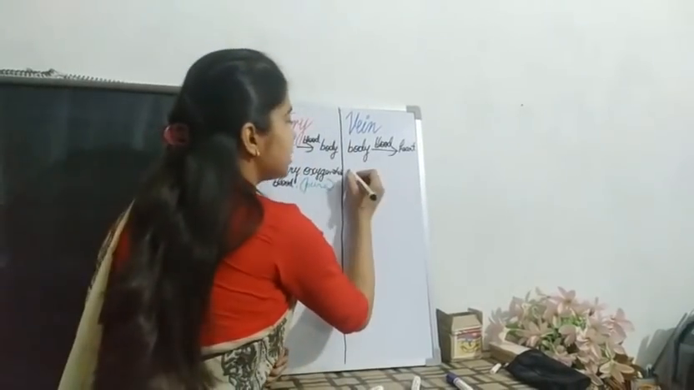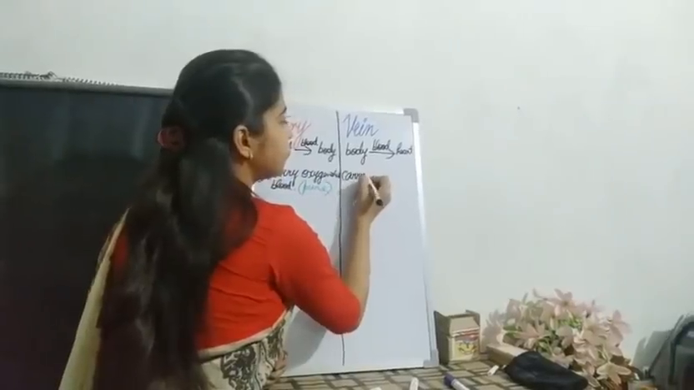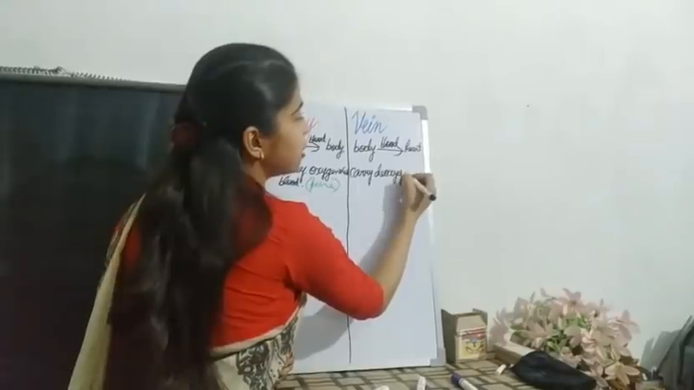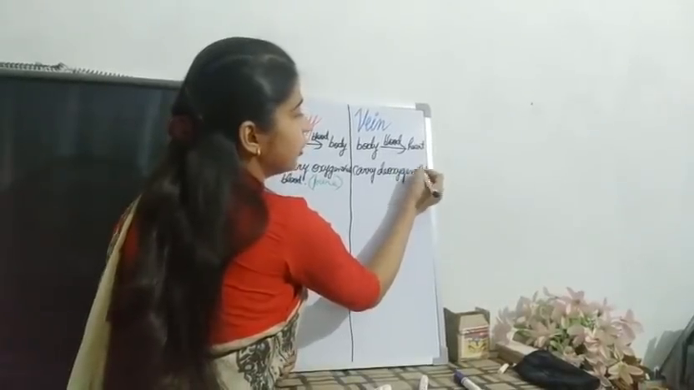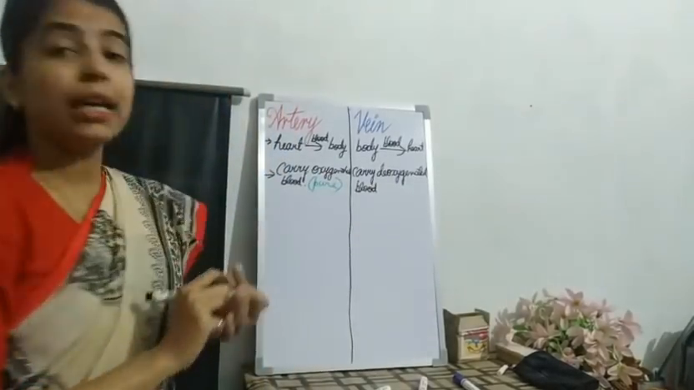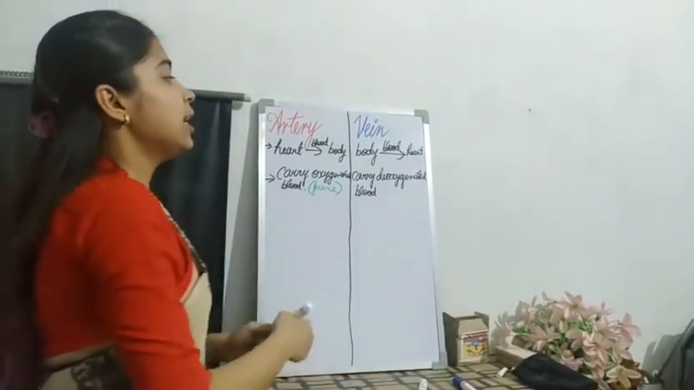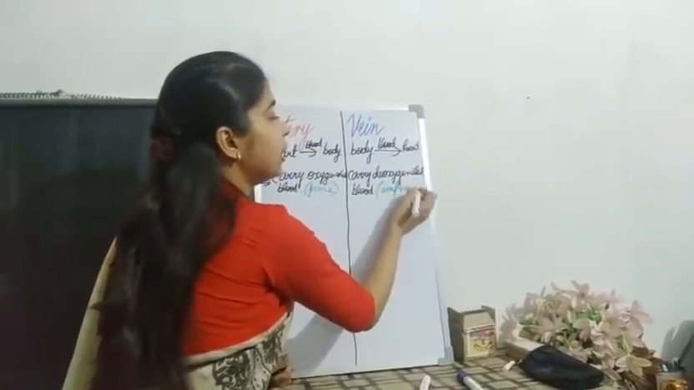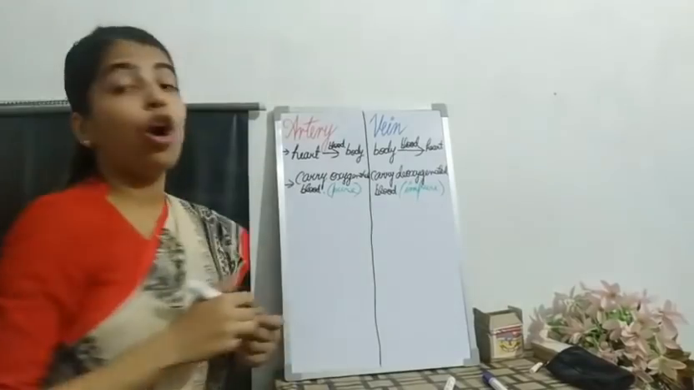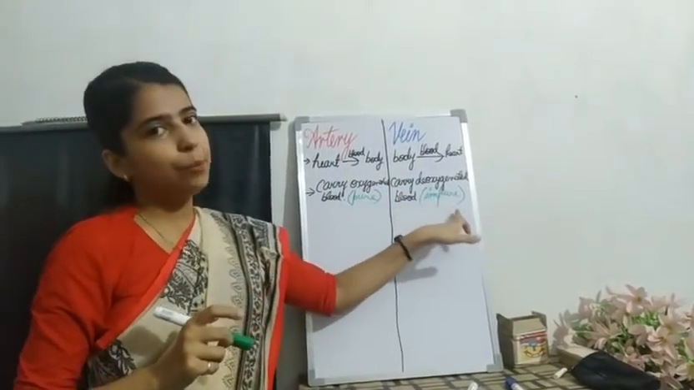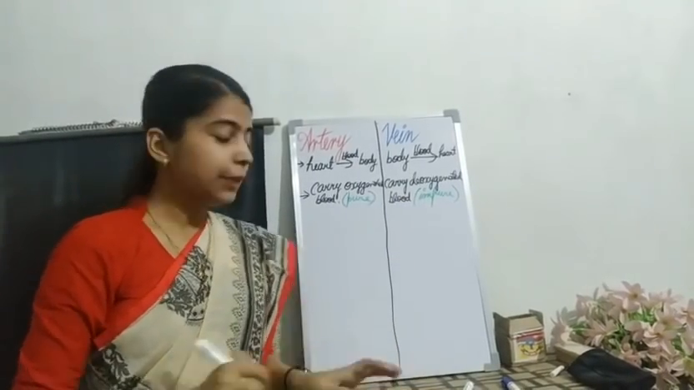While your veins, what kind of blood do they carry? Deoxygenated blood. Deoxygenated means they carry blood that is rich in carbon dioxide, or which doesn't have oxygen, or which is the impure blood. Clear?